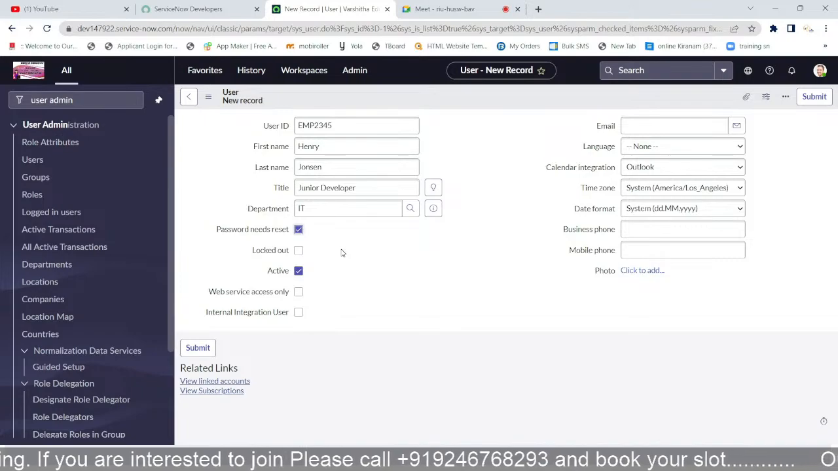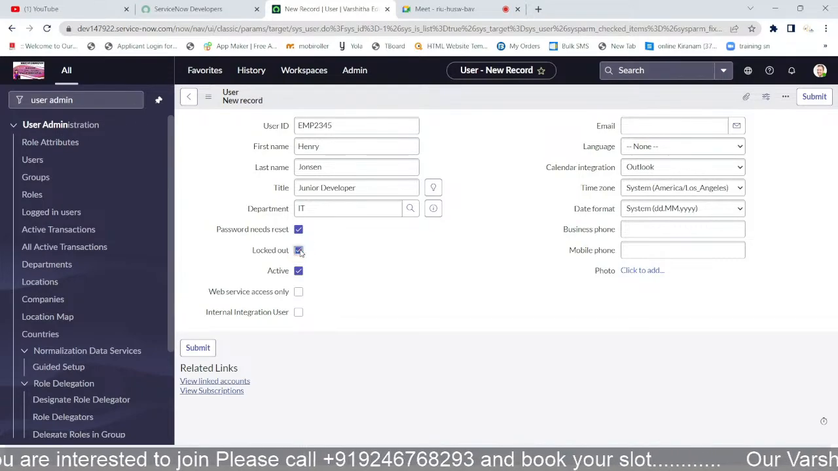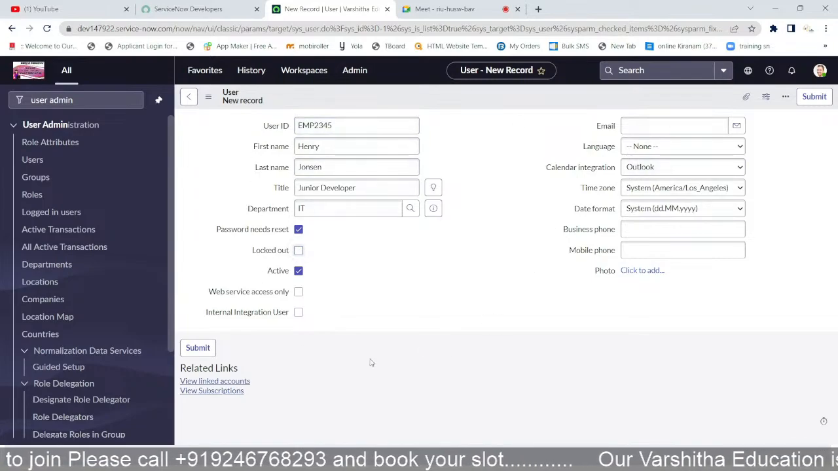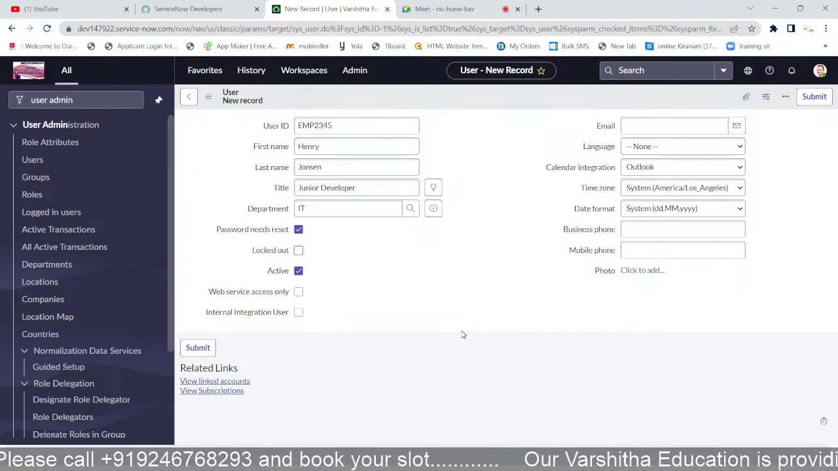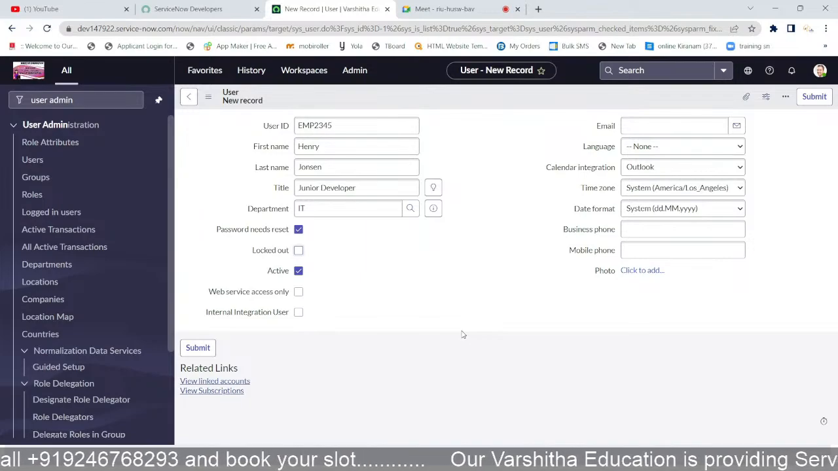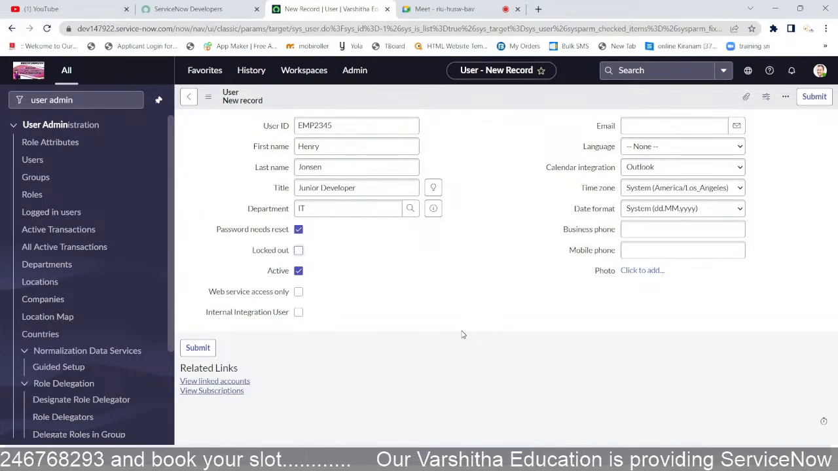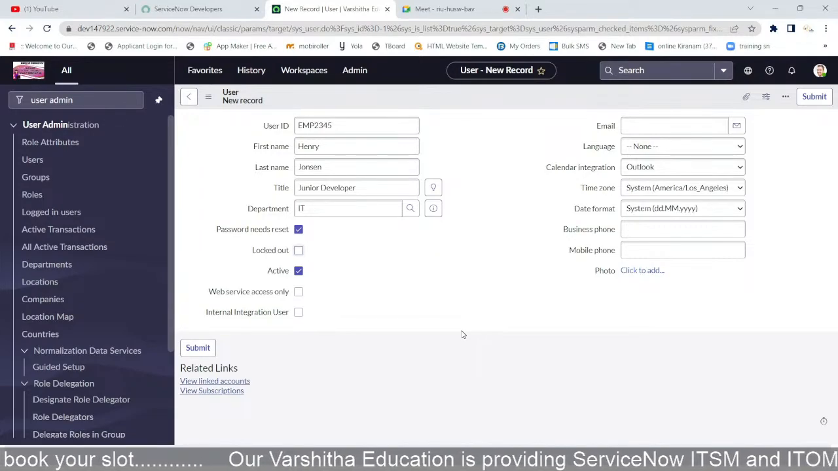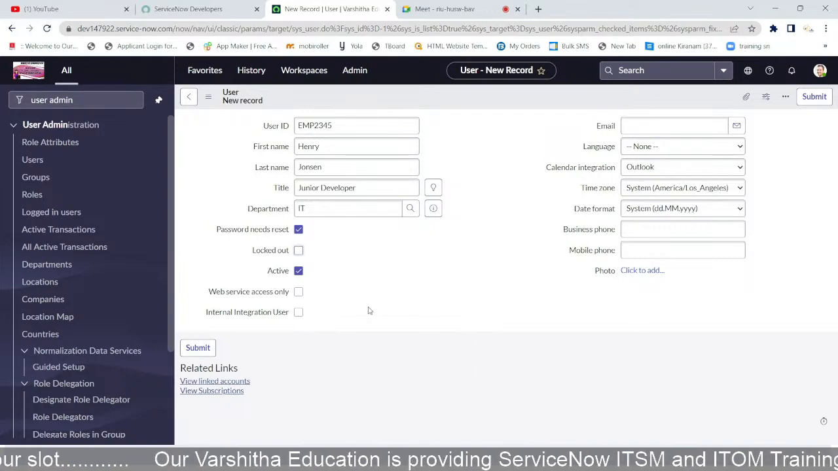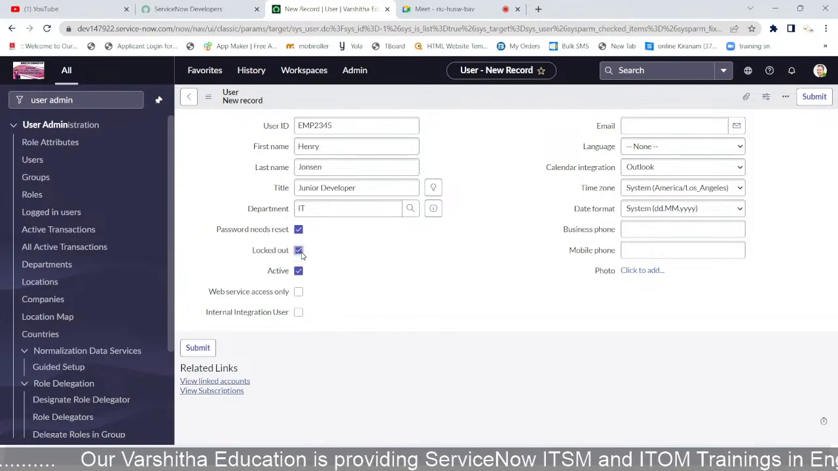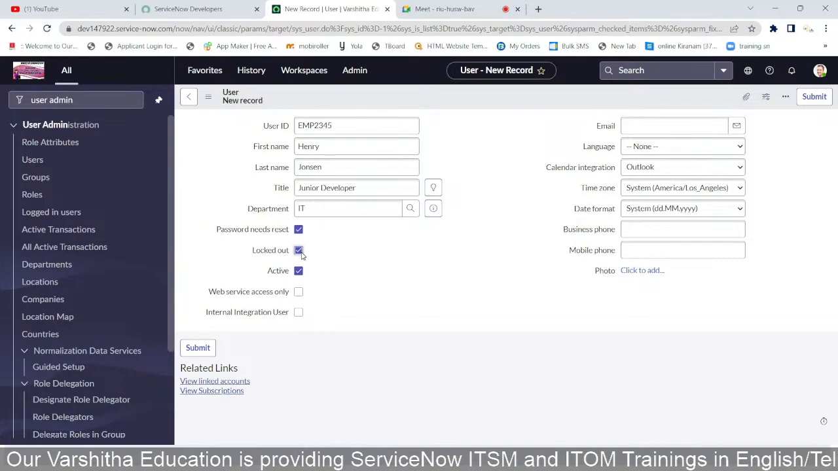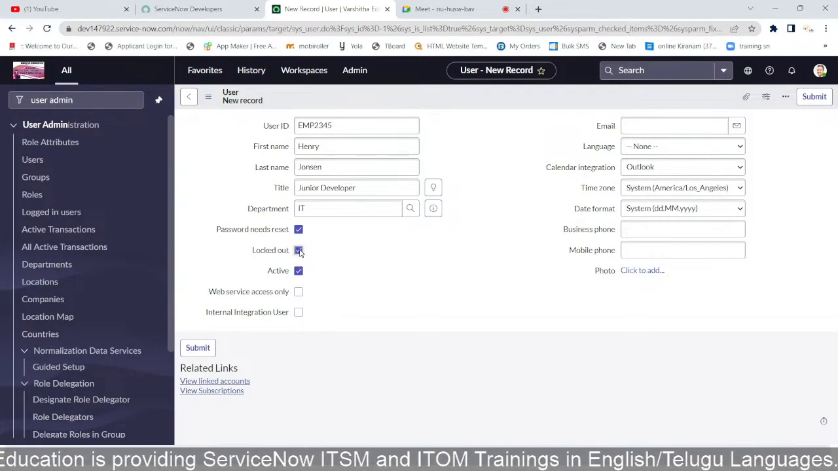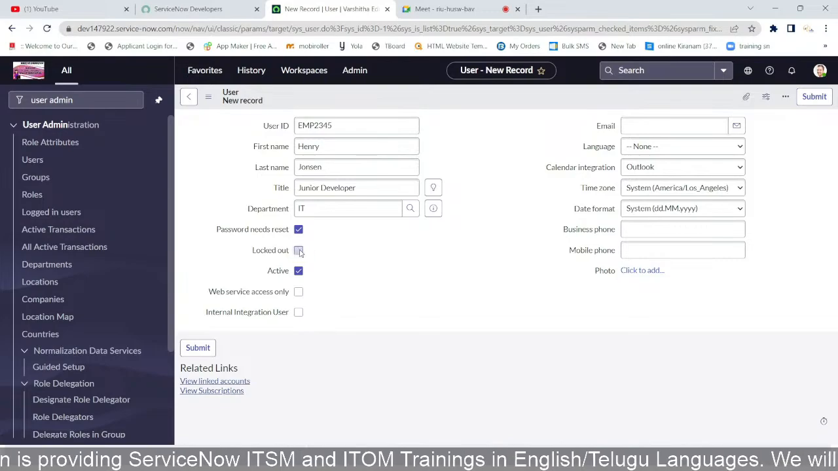So when I check this box, locked out means this employee previously worked in this organization. Now this organization doesn't have this employee, but this employee has some actions he already did. So that is the reason. When I click on that, in further sessions it is not accepting the user ID and password, but the record should be present. Got it? So that is the locked out meaning.